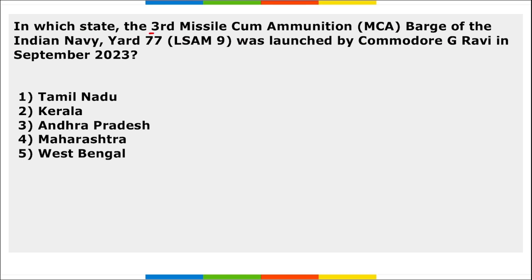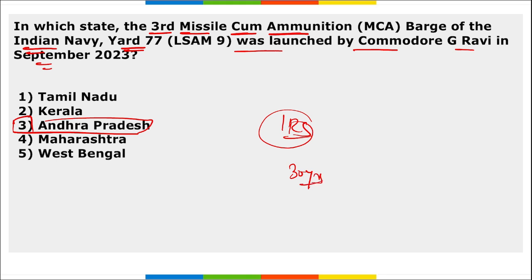Next, in which state was the third missile cum ammunition barge of the Indian Navy Yard 77 launched by Commander G. Ravi in September 2023? It was launched in Andhra Pradesh, right? So in Andhra Pradesh, the third missile cum ammunition barge of the Indian Navy Yard 77 was launched by Commander G. Ravi in September 2023. This barge is constructed under the classification rules of the Indian Register of Shipping with a service life of almost 30 years.